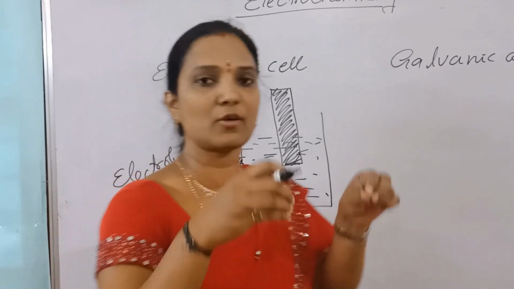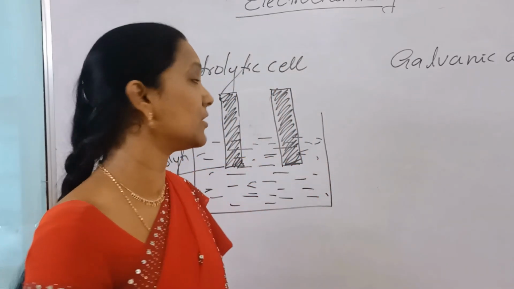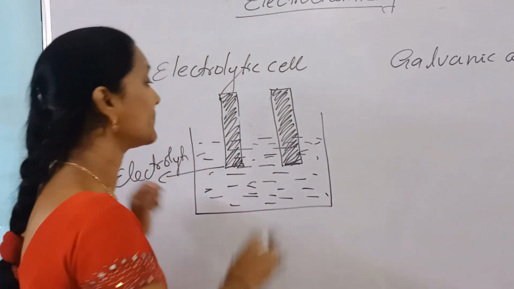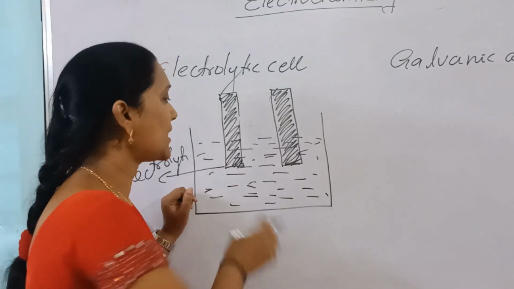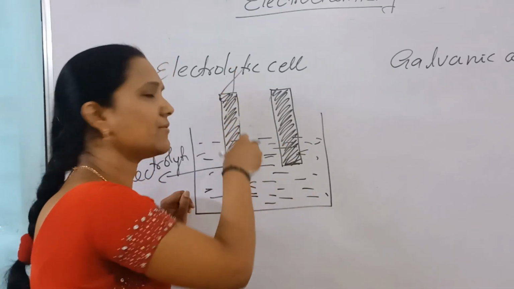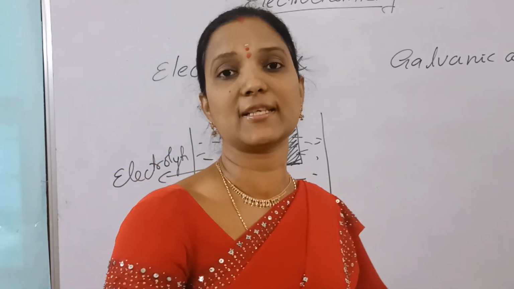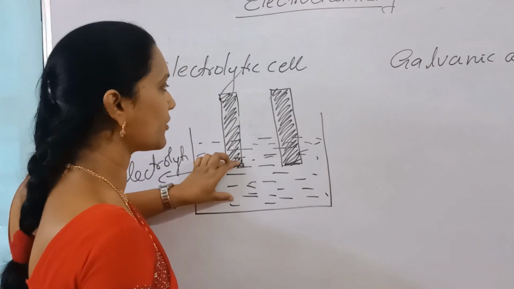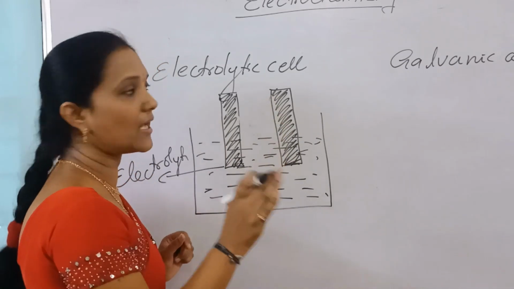For example, graphite rods are placed. Graphite is not involved in any oxidation or reduction reaction. Or platinum rods are used. Platinum is not involved in any oxidation or reduction. Nothing but these are inert electrodes. We can use inert electrodes. Otherwise, if there is a silver nitrate solution and a silver rod is placed, the silver rod is also involved in that reaction. Then it is an active electrode. Anyhow, a metal rod dipped in an electrolytic solution or a non-metal dipped in an electrolytic solution is an electrode.